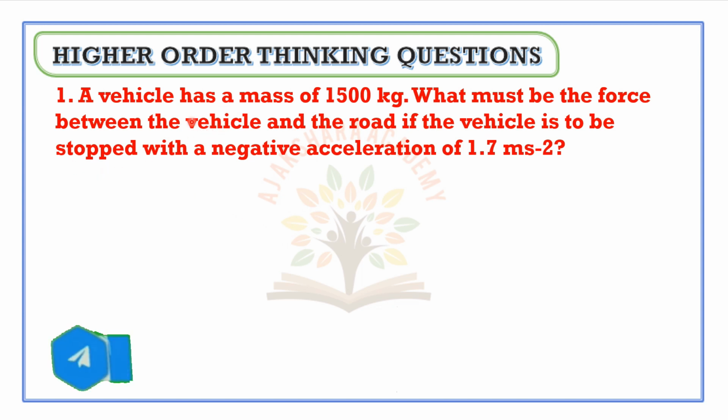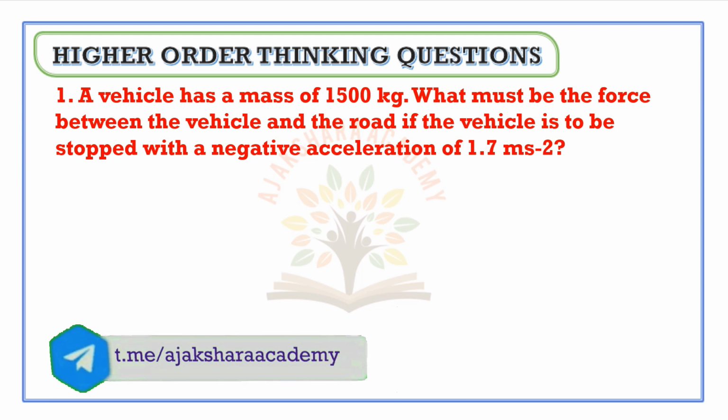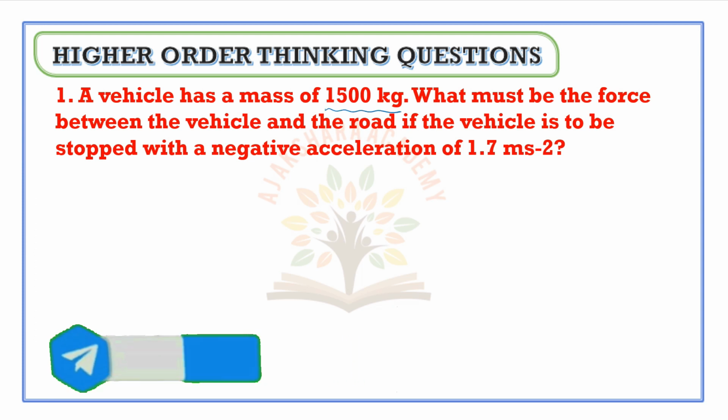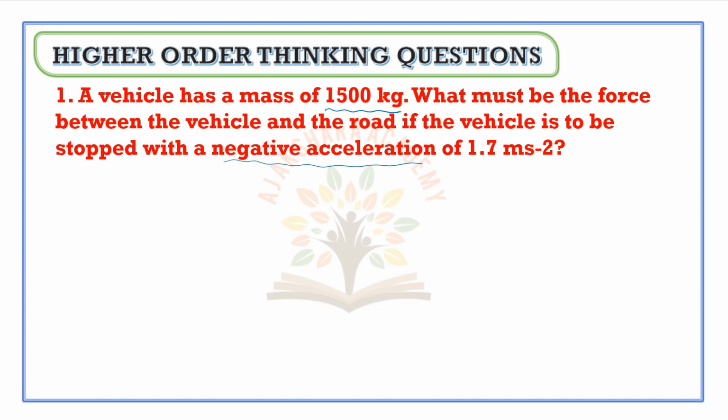In this question, they have given mass 1500 kilogram and the negative acceleration, that is 1.7 meters per second square. Now we have to calculate the force between the vehicle and the road. Now let us go to the solution.